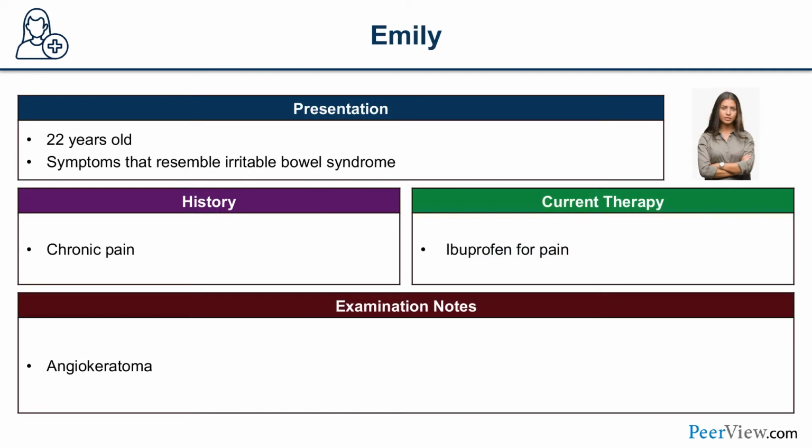Here we have Emily, who's a female and is 22 years old. You suspect Fabry disease in Emily. So what tests can you order to confirm the diagnosis or actually rule out if Emily has Fabry disease? Now, just going back, her symptoms include chronic pain, and she had a quote unquote diagnosis of irritable bowel syndrome. On physical examination, the only thing that is positive is angiokeratomas, which is in the bathing suit distribution. And as far as treatment, she's only taking ibuprofen for her pain, which she says does not work.